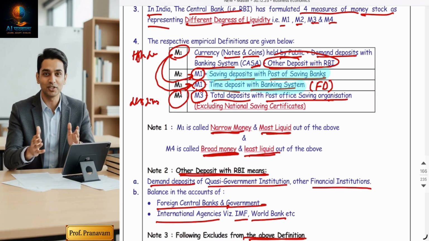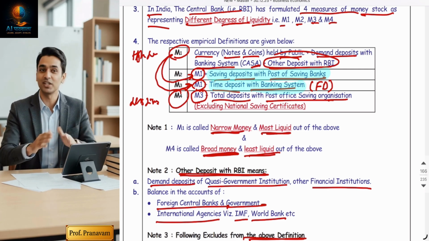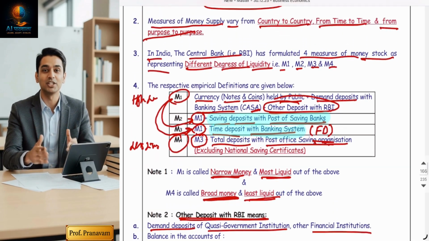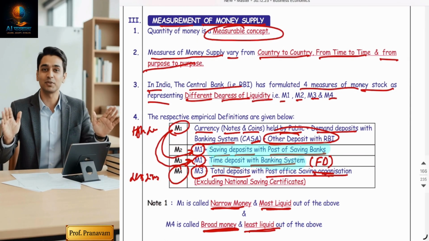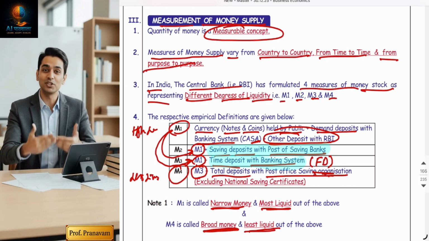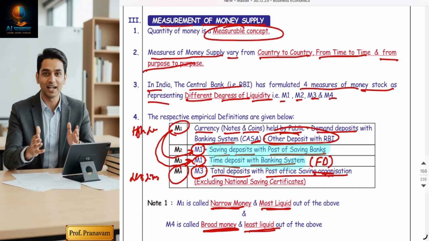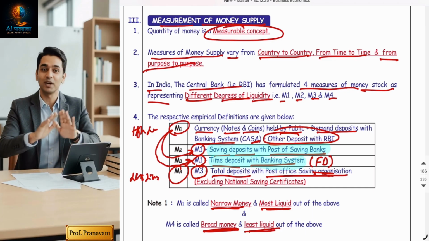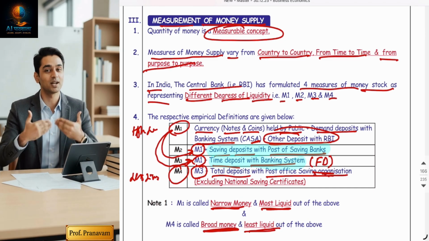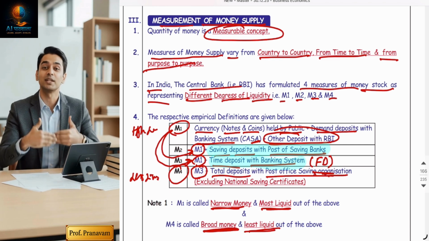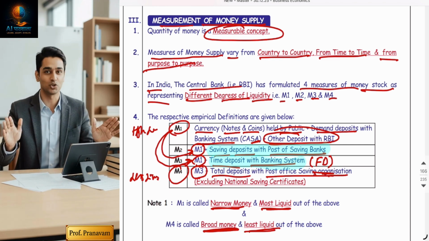Now, why is M4 the least liquid? Because post office deposits often have lock-in periods and cannot be easily withdrawn. Fine. So hope you understood how money is measured at four levels by RBI. Yes, but sir, why are they measuring? Friends, to make monetary policies. If money is not measurable, RBI or the central government will never come to know how much more money is required. Sometimes in the economy money supply gets reduced, sometimes money supply rises. So all these decisions can be taken to balance money supply as per the requirement of the public. Measurement is necessary.